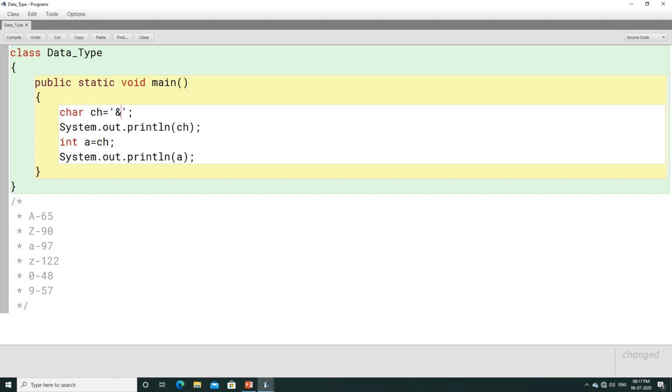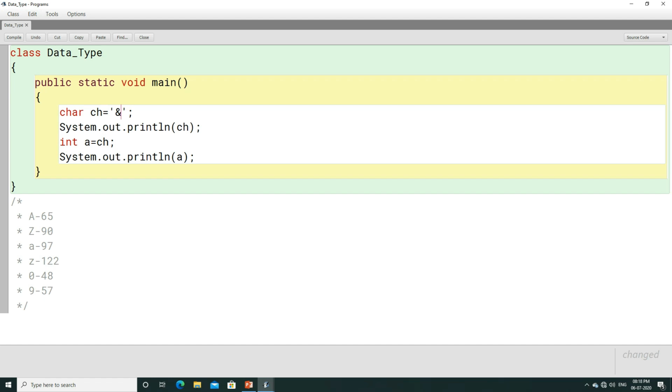If you want to get the ASCII value of ampersand, this is one of the characters. It is not mandatory that you have to use alphabets and numbers. You can use any character here, but remembering the ASCII value is not at all important. You just have to remember the ASCII value from capital A to capital Z, small a to small z, 0 to 9, and another one, that is space. The ASCII value of space is 32.